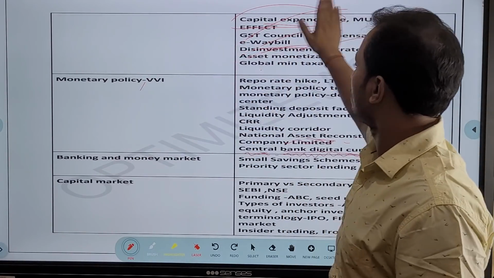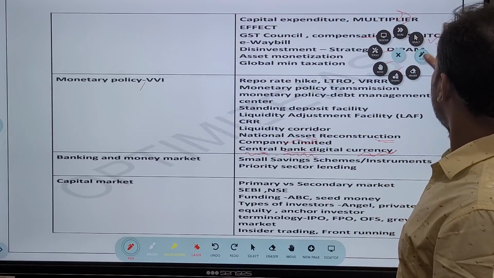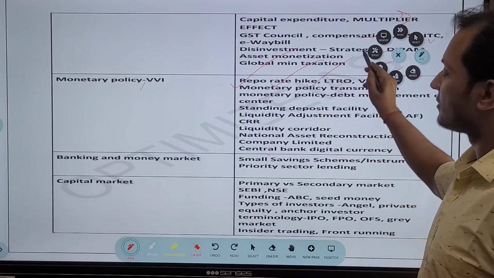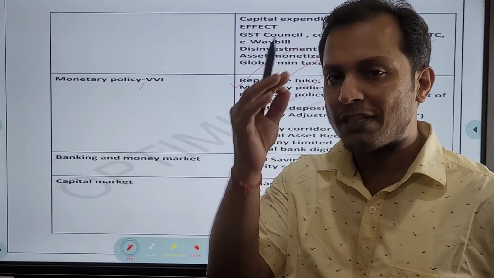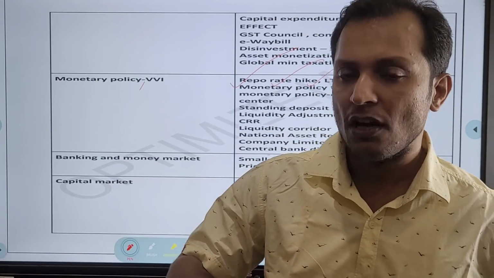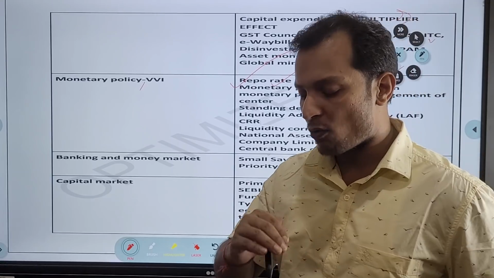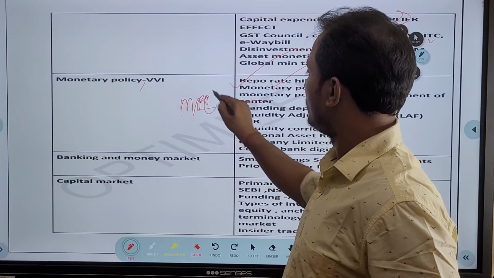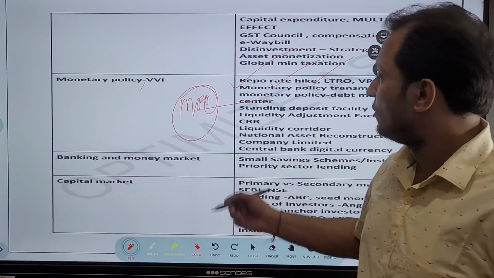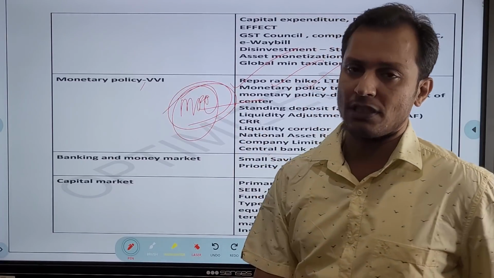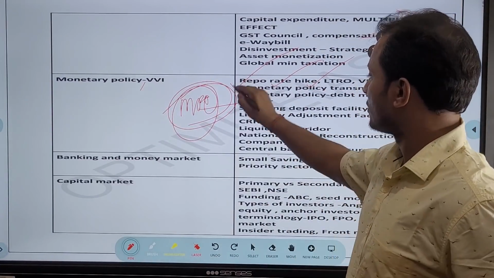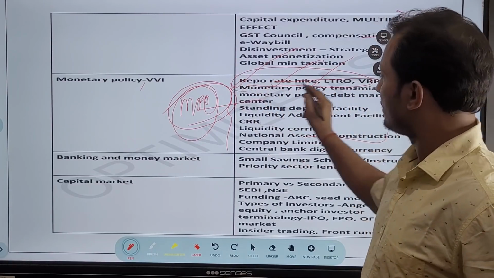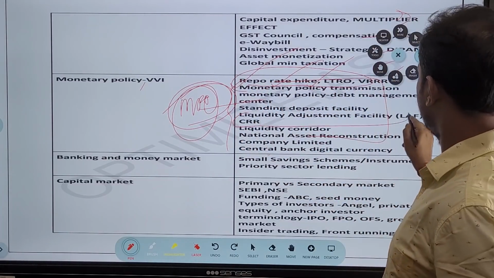Out of these topics, if I can choose the most important ones, what I will choose is the topics related to repo rate, reverse repo rate, CRR, SLR. Okay, what will be the impact of a rise in repo rate? What will be the impact of a fall in repo rate? All these things are very important. How RBI manages inflation, very important here. MPC, I am not including MPC because last year I guess there was a question on MPC, but MPC is very important, guys. MPC, okay, Monetary Policy Committee. Okay, so these are the topics which you need to prepare well. Okay, you need to prepare it.